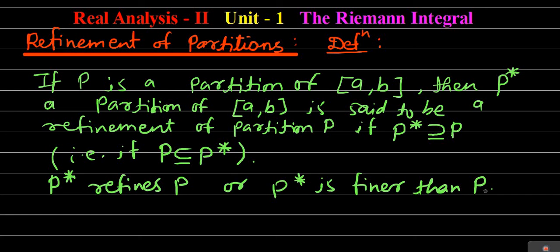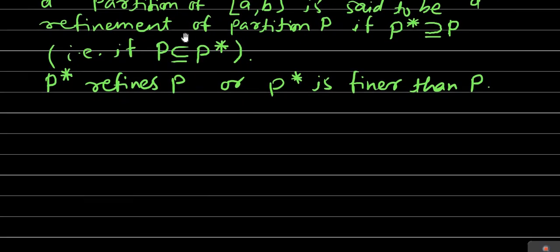After defining this, the next one we will define is the common refinement of partitions. Next definition, common refinement.